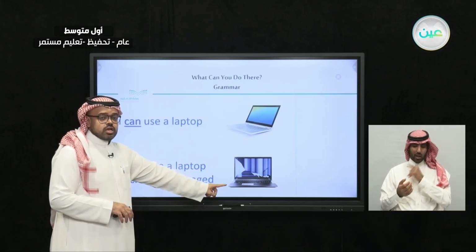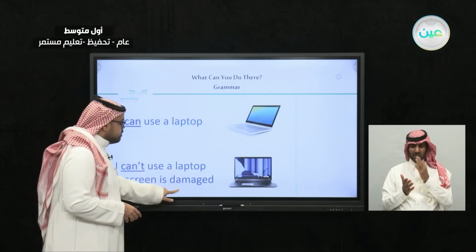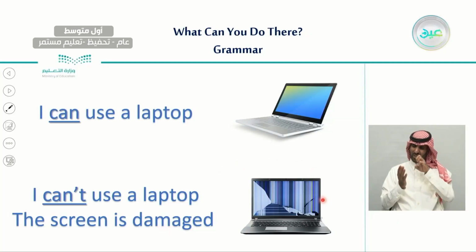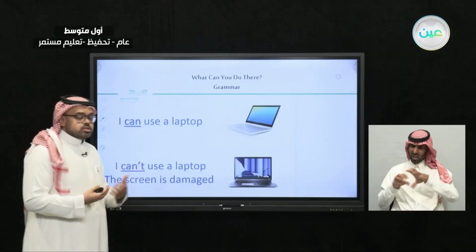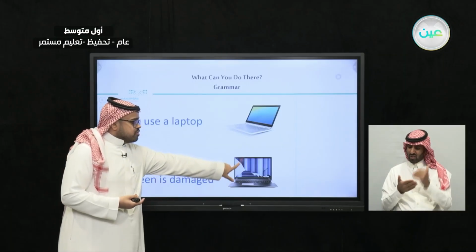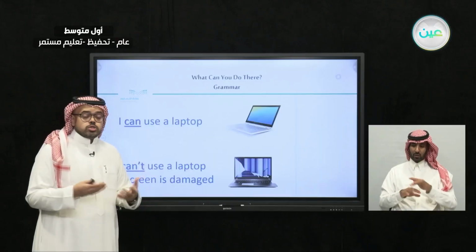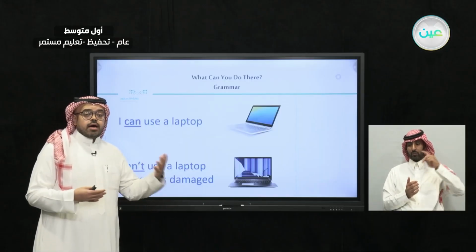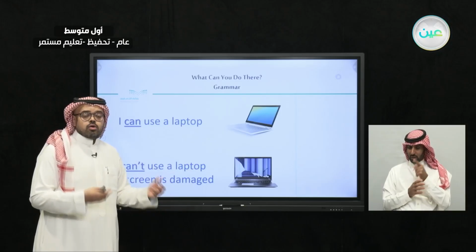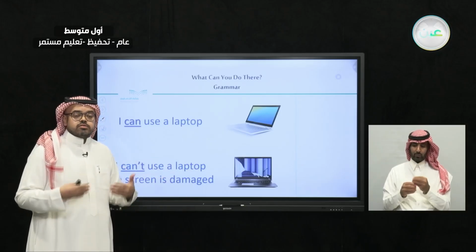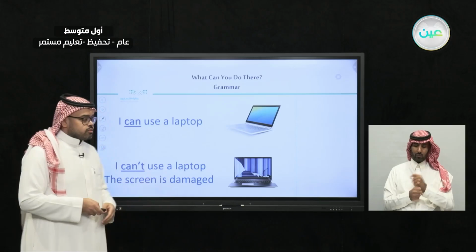I can't use this laptop. Why? Because the screen is damaged. It's not okay. So I cannot use it. So this is about ability. I am not able to use this laptop because the screen is damaged. But with this one, I can use it because it's fine, it works okay. So when we use can, we express the ability. Can you do this thing or can you do that thing? It expresses your ability to do different things.